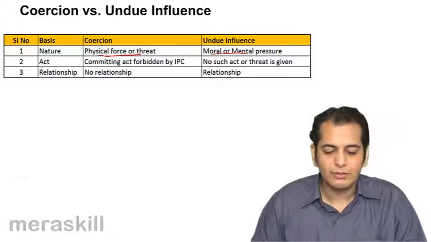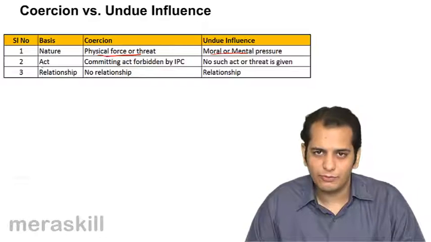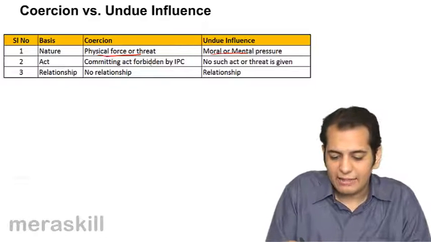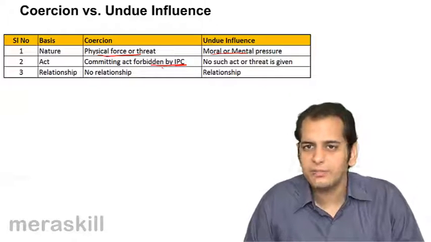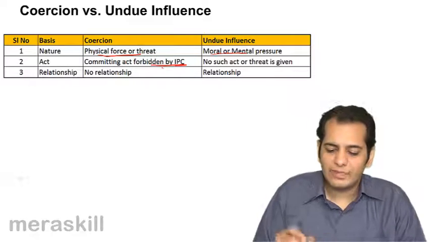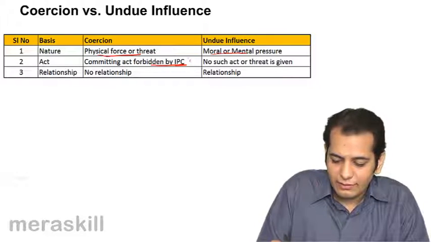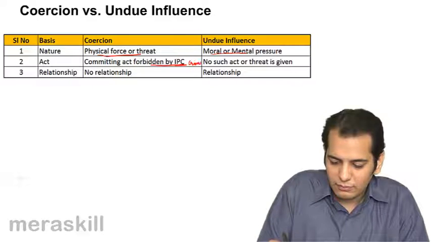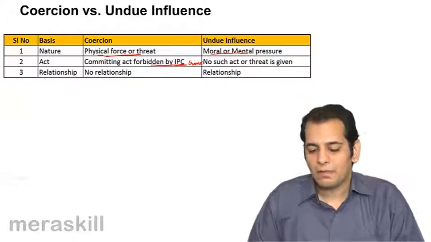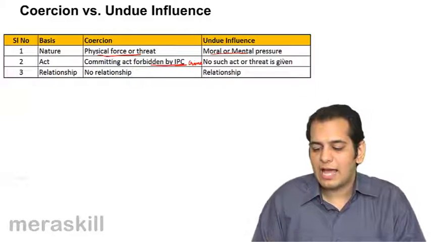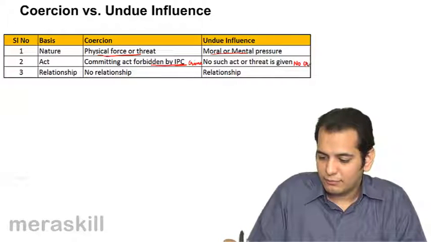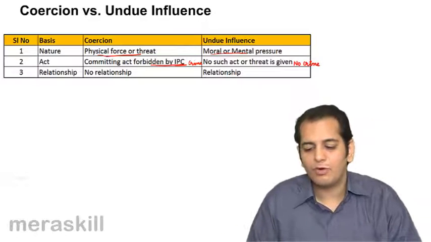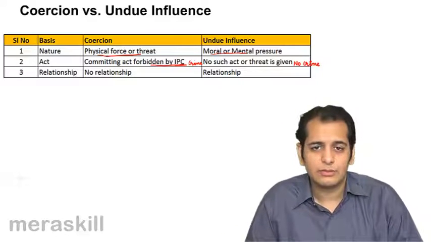Next is what kind of act is performed. In coercion, an act forbidden by the IPC is performed. IPC is the Indian Penal Code. So we can say it relates to crime. However, in undue influence no such act or threat is given. So there is no crime performed in undue influence.